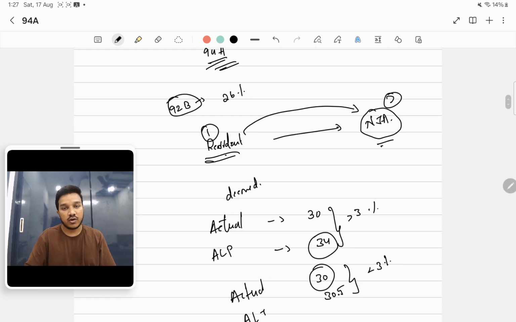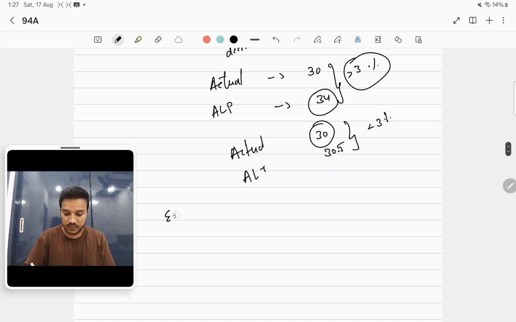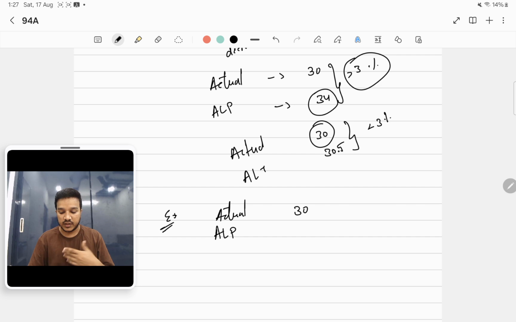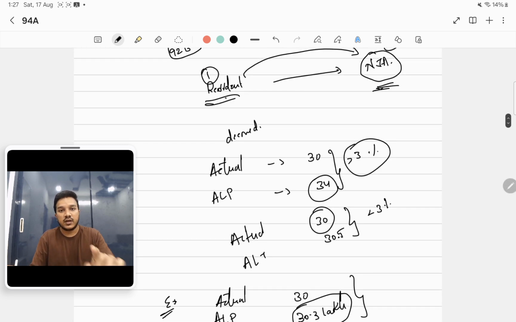This is basically what we used to do earlier as per transfer pricing provisions, but for a transaction between a resident and a notified jurisdictional area, this 3% tolerance band will not apply. I hope this is clear. So let's take an example and understand. The actual transaction price is 30 lakhs, and the ALP, arm's length price that you have computed, came to 30.3 lakhs. So here the 3% tolerance band concept is not there, so you will go with the arm's length price only, even though that is less than 3%, you will take this value only. That 3% tolerance band facility is not available for people who are entering into a transaction with a person residing in a notified jurisdictional area.